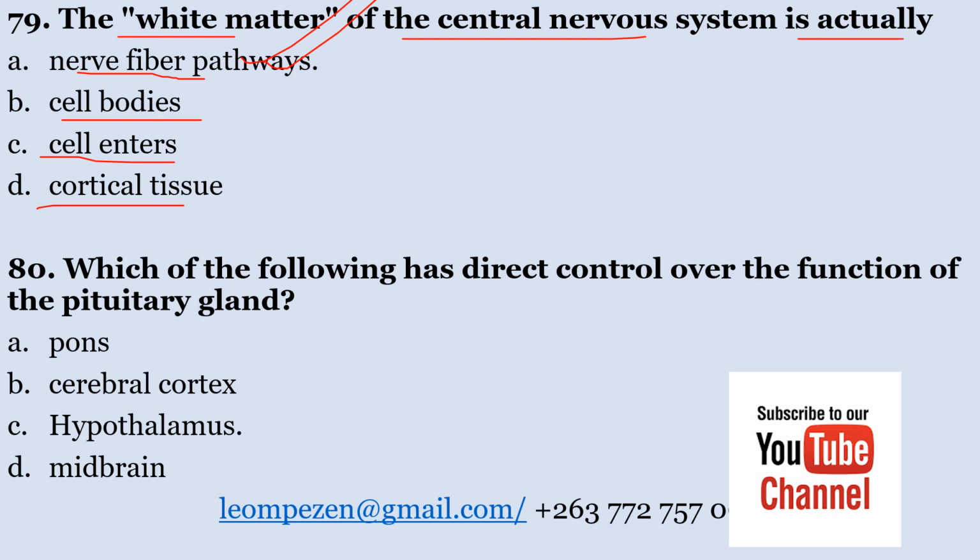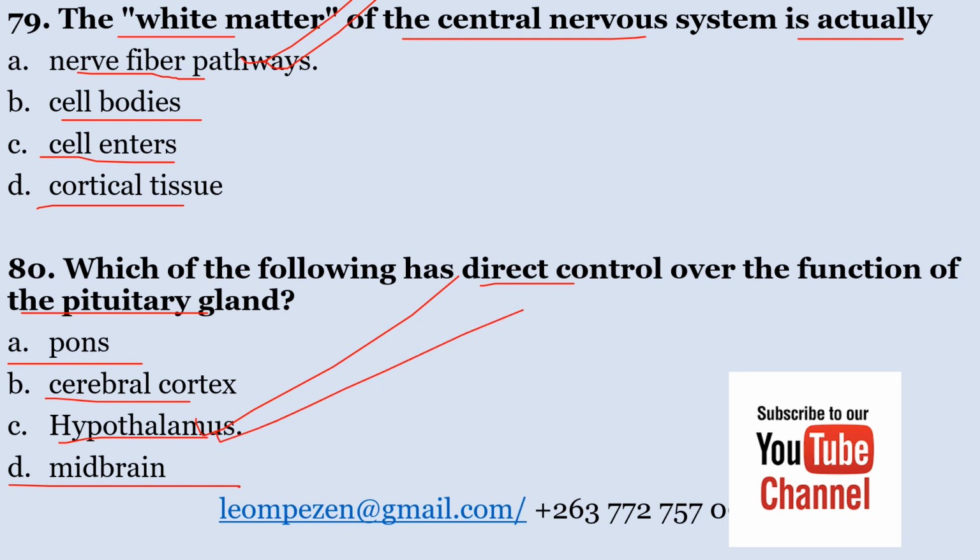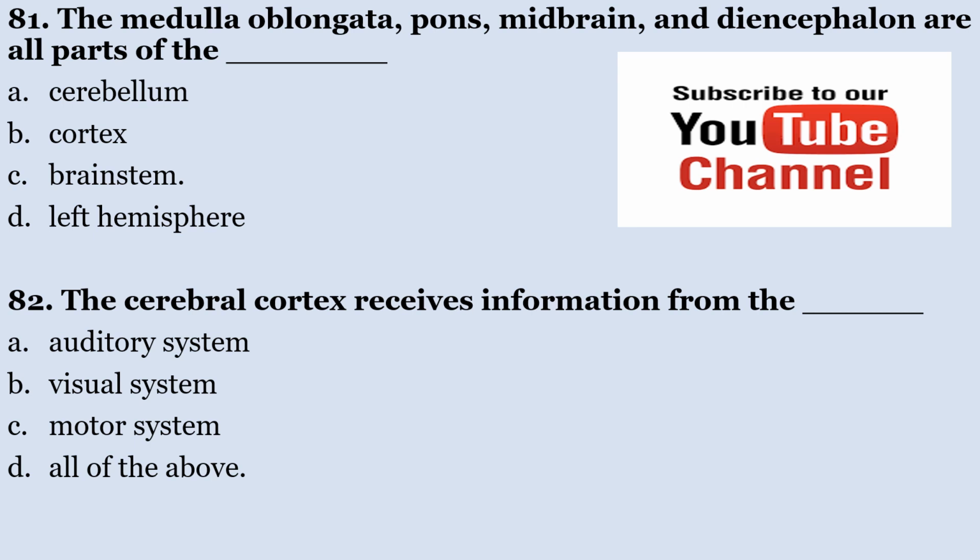Which of the following has direct control over the function of the pituitary gland? A. Pons, B. Cerebral cortex, C. Hypothalamus, D. Midbrain. The correct answer is hypothalamus.